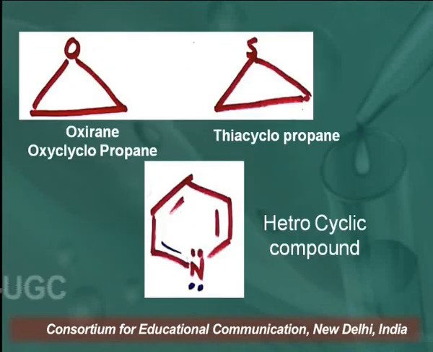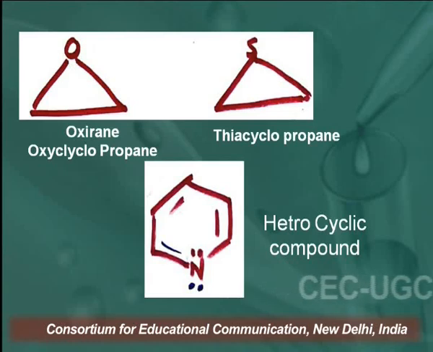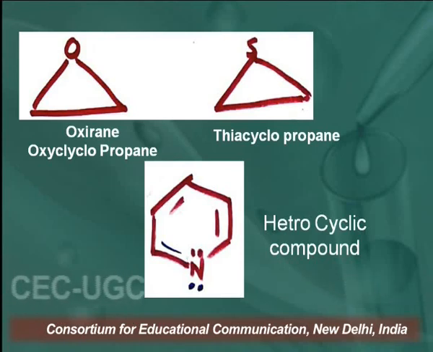Similarly, there is also a 3-membered ring, and in one 3-membered ring one carbon is replaced by oxygen, and in the other structure one carbon is replaced by sulfur. So we call it oxirane or oxacyclopropane, thiacyclopropane.